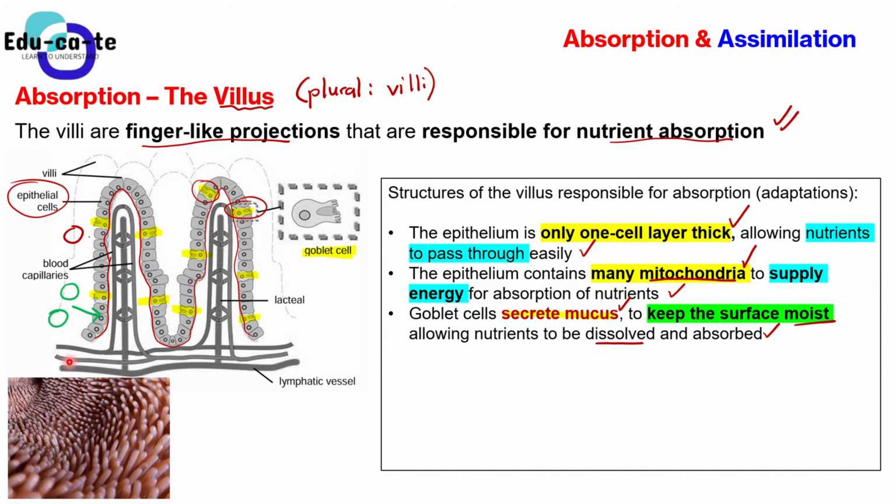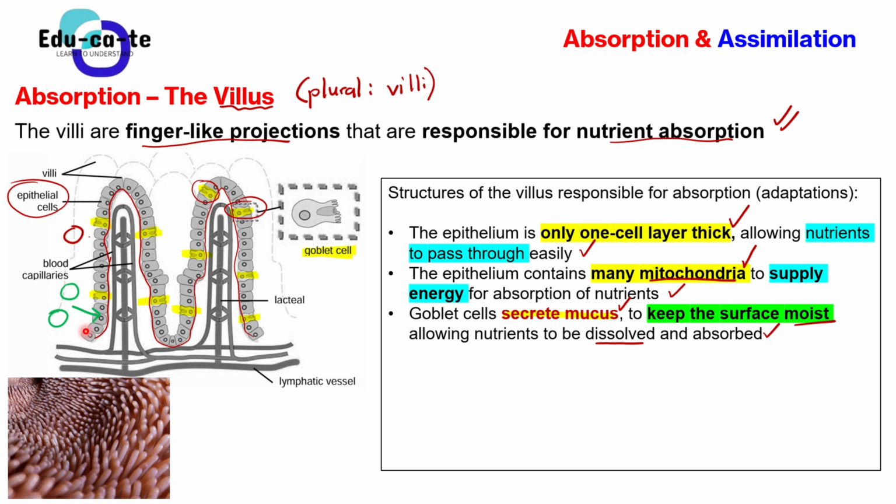So in this case, the goblet cells that we are finding lining around these villus, what do they do? They secrete mucus. Mucus is just a fluid, the one that comes out from your nose, the one that you guys kind of don't like, the one that is kind of disgusting, but that is the mucus that we're talking about here. These goblet cells are secreting a lot of mucus around these villus.